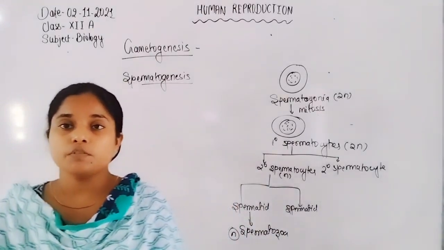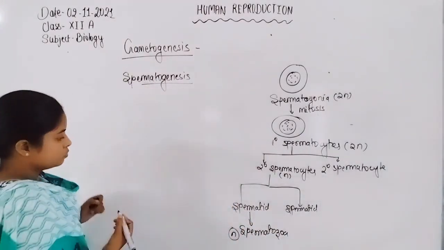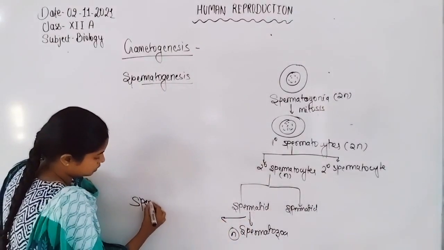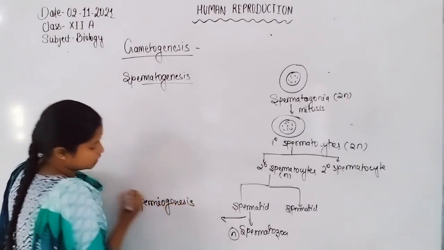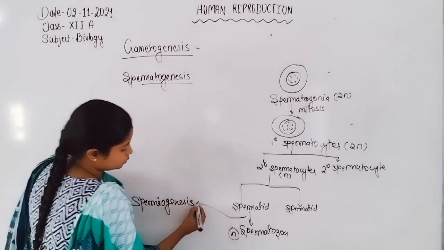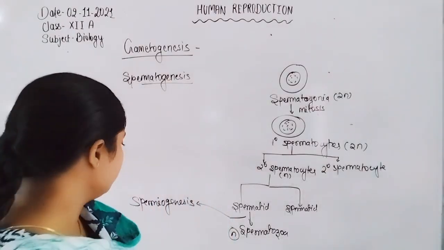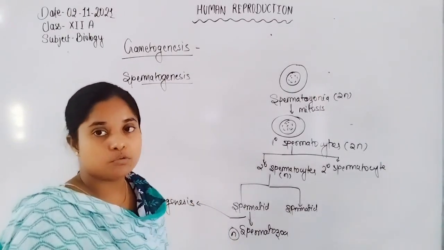The formation of spermatozoa from spermatids is known as spermiogenesis.